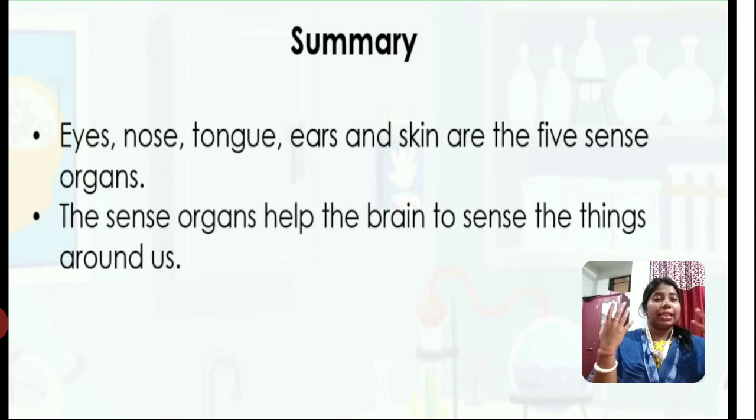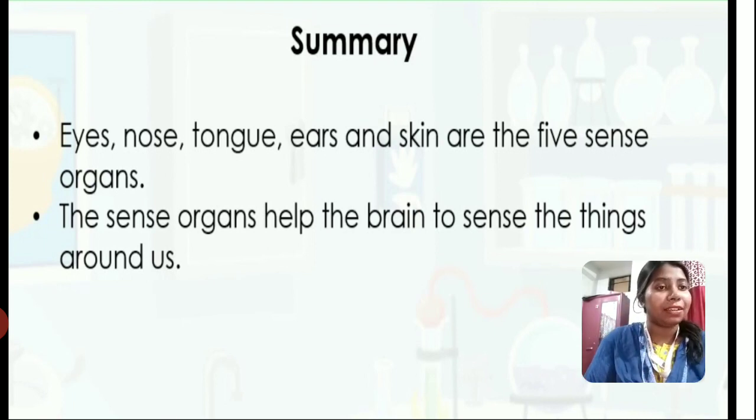I told you, any type of activities, any type of functions, tasting, hearing, vision, smelling, or sensation, these 5 things which are going on around us, even outside our body, are being performed by the sense organs, to give a signal to the brain, and in return the brain reacts to it, and we get the signal back, isn't it? So this is the coordination of sense organs with the brain. This is the coordination of sense organs with the nervous system, how it is working.